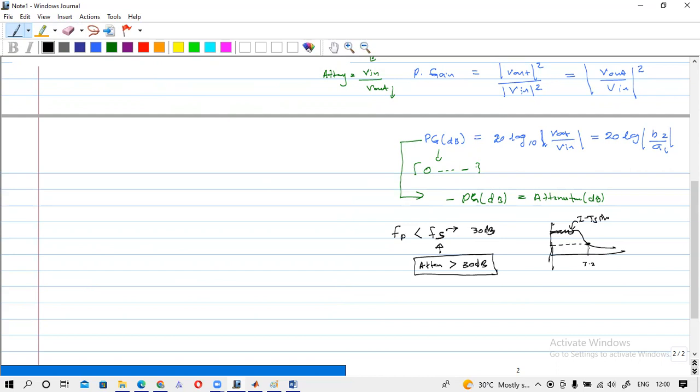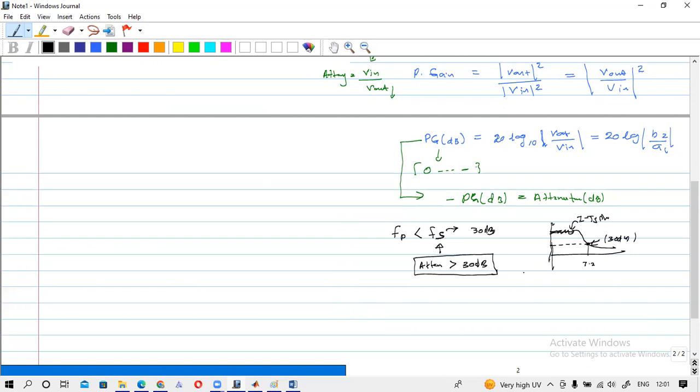That means if we are given this signal, it should be stopped. That is why the attenuation should be high. This frequency should be stopped by the filter as much as possible, so that is why it is given that attenuation should be greater than 30 dB. In other words, attenuation should be at least 30 dB. If the attenuation is high, that is very good. That is the requirement.